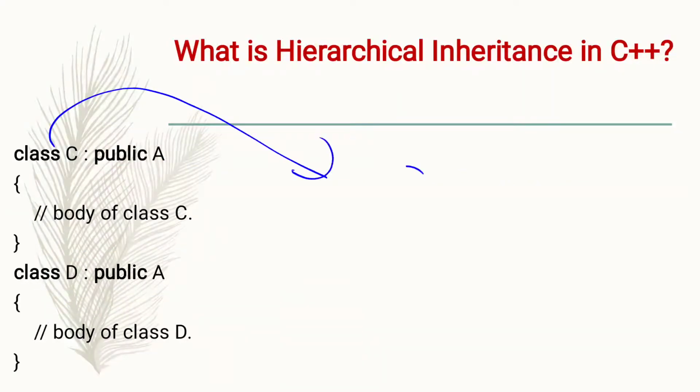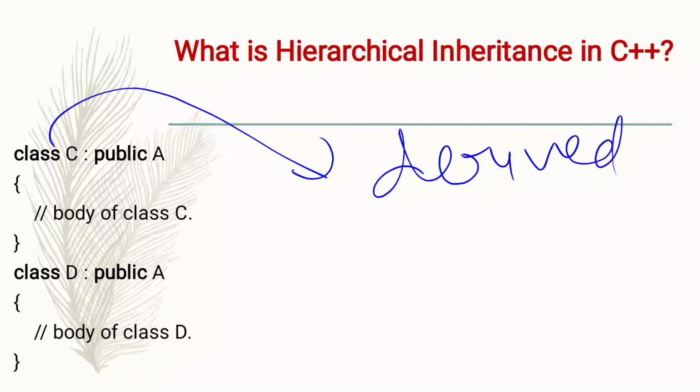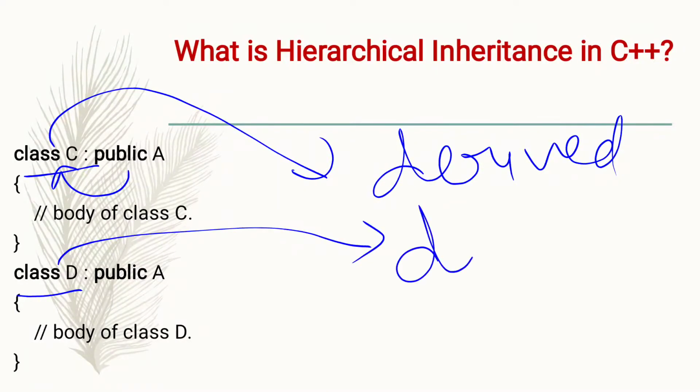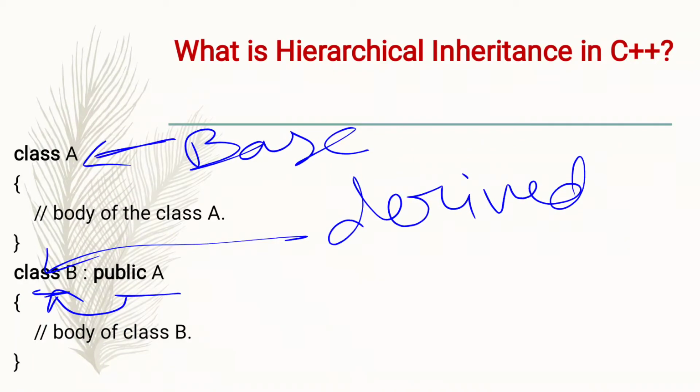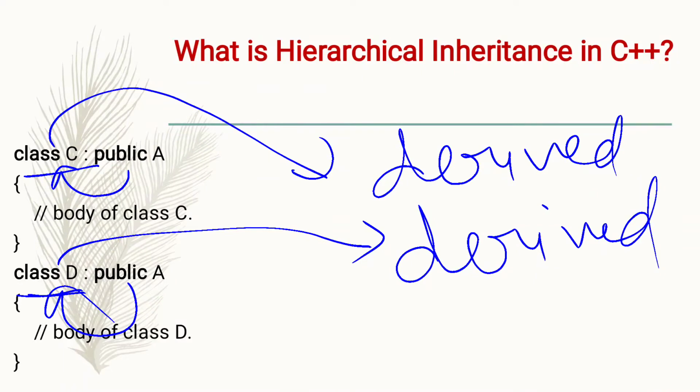Class C is also what? Derived class, and class C again inheriting all the properties of class A, right? And class D is also a derived class, and class D again inheriting all the properties and behavior of class A. So in this example only one base class exists. Class A is base class, but class B, class C and class D are derived classes. So this is the example of hierarchical inheritance.